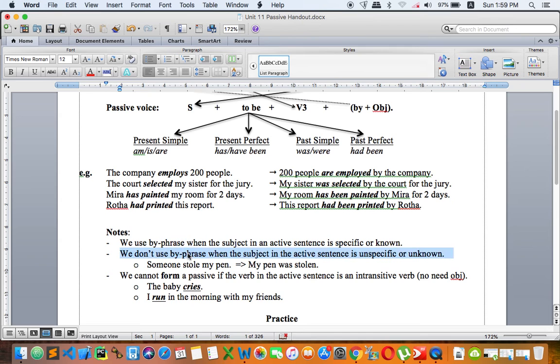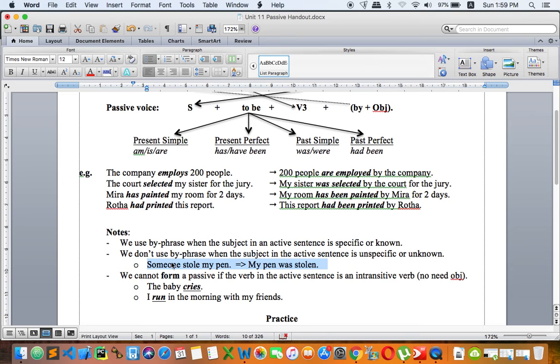We don't use by when the subject in an active sentence is not specific. Okay, for example, people or someone, we don't know who they are, so we don't use by. For example, right here, someone stole my pen, and then you can say my pen was stolen, and we don't say by someone. Why? Because we don't know someone. Okay, we don't know who he or she is. That is the reason why we don't use by.